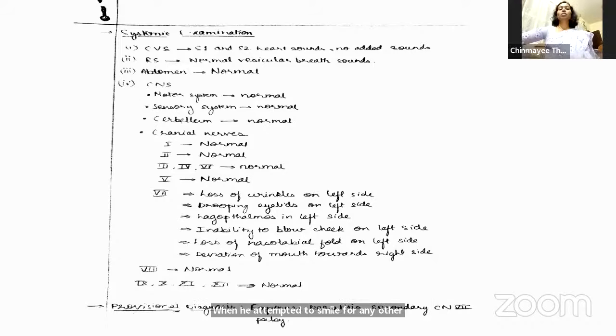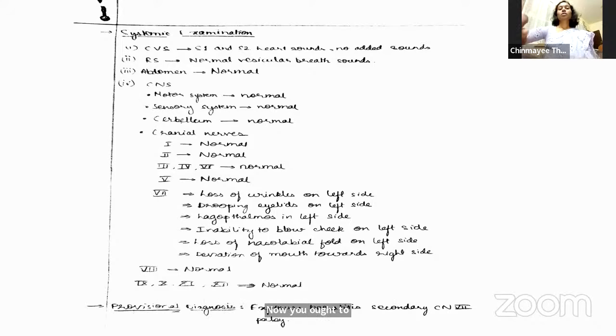So what is your provisional diagnosis? Ma'am, on the basis of the given history and clinical examination, I think it is a case of exposure keratitis in the left eye, secondary to cranial nerve 7 palsy. Okay, so you have to mention left eye in the diagnosis.